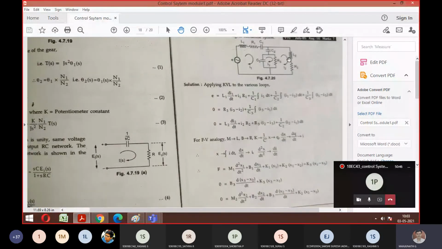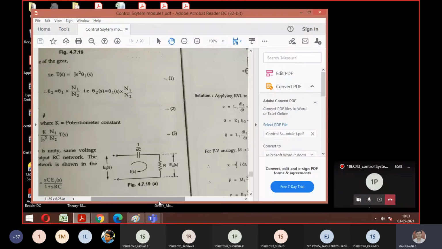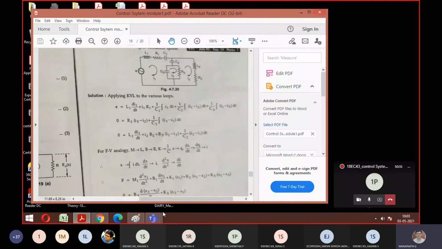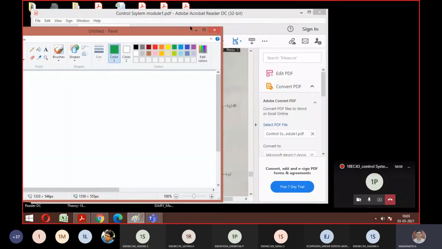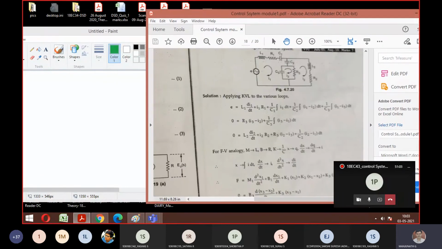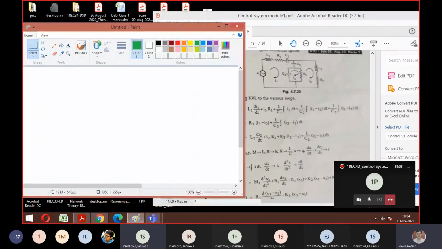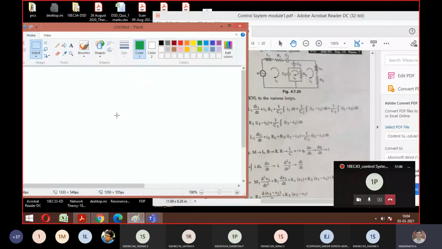So now let's try to write that diagram. Let me minimize this. Just check that both are visible. Guys, is it visible, both? Yes, sir.